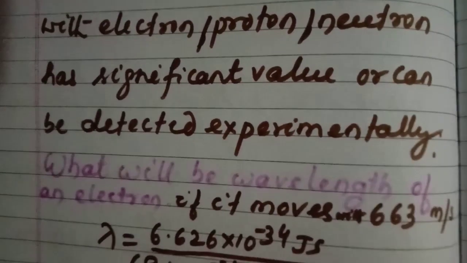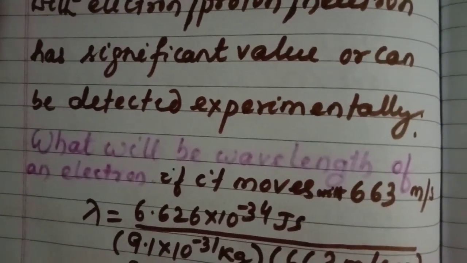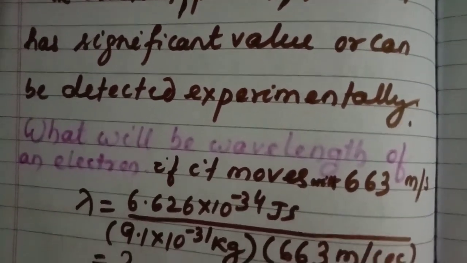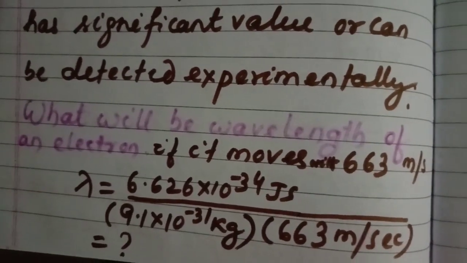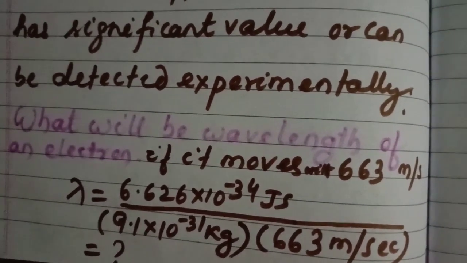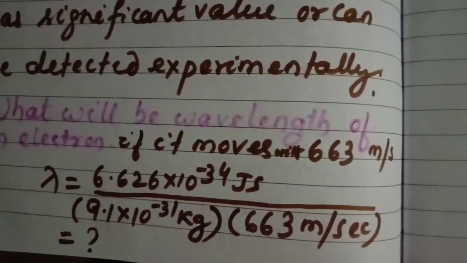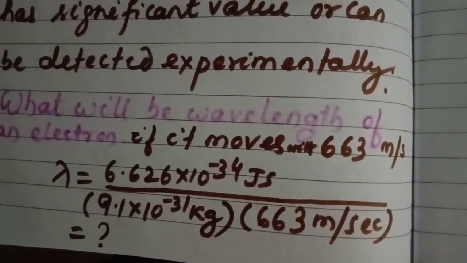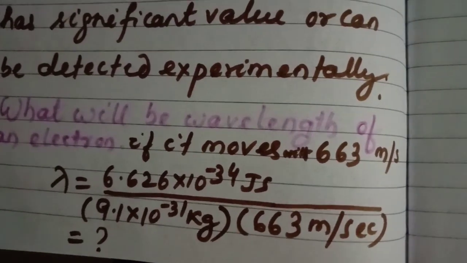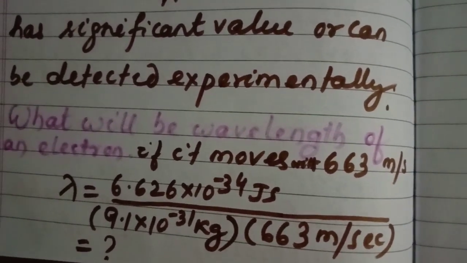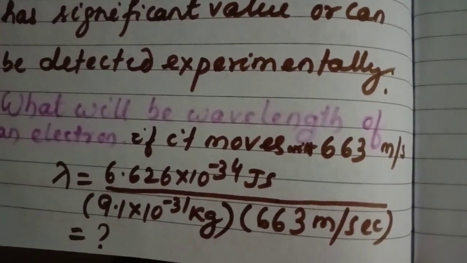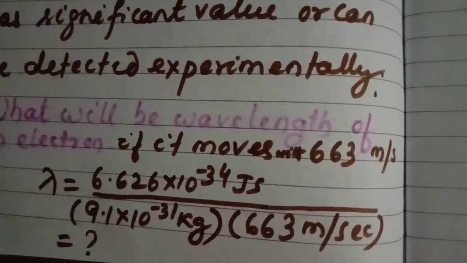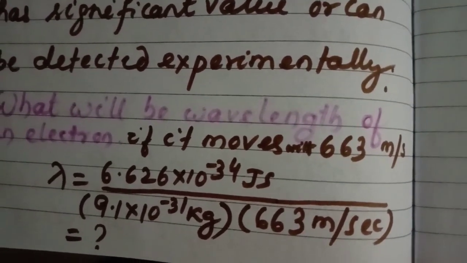Let us do one problem. What will be the wavelength of an electron if it moves with 663 meter per second? You know lambda is equal to h by mv. h is 6.626 into 10 to the power minus 34 joule second. Mass of electron is 9.1 into 10 to the power minus 31 kg, and the velocity of electron is 663 meter per second, so you can calculate the wavelength lambda associated with the electron moving with 663 meter per second.